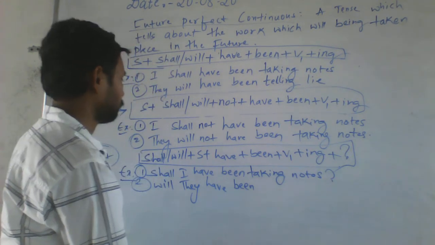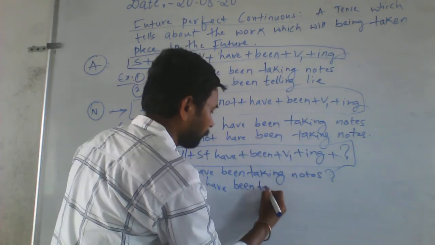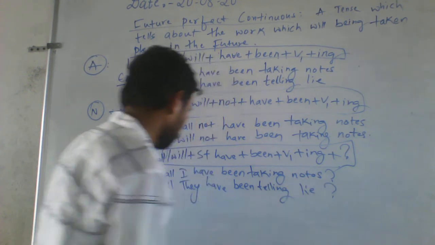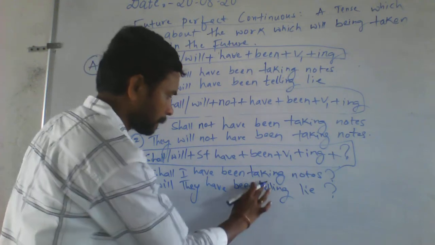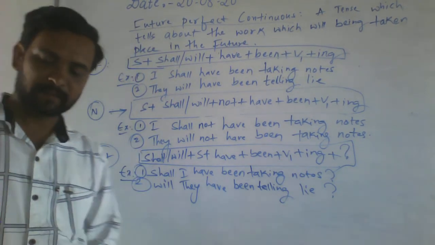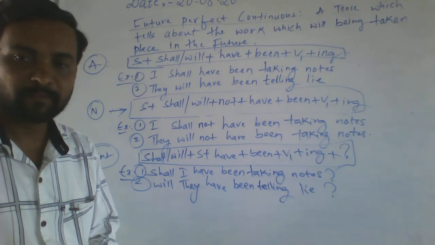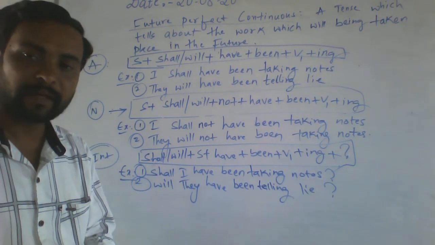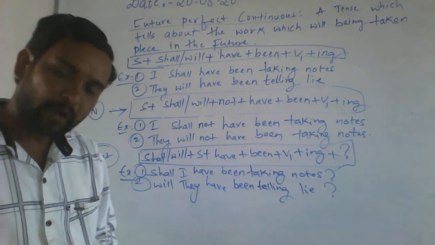Sorry, what is that? Telling, na? Yeah. Okay. Will they have been telling lie? Did you understand? So totally in this class you have learned simple future, future continuous, future perfect and future perfect continuous. Did you understand? Let us take the homework.